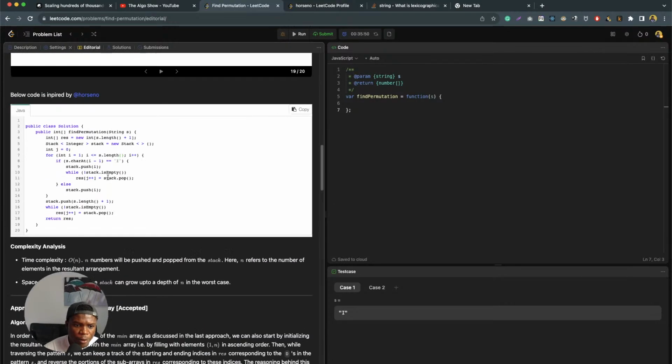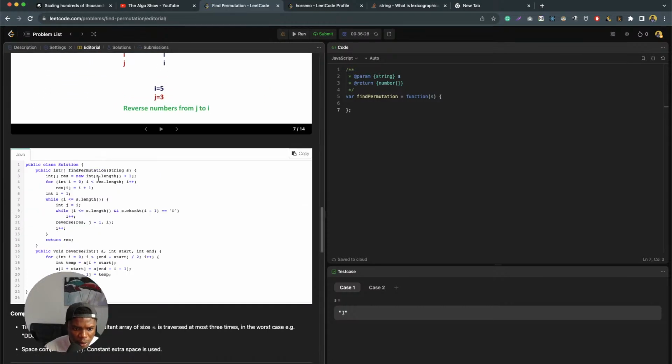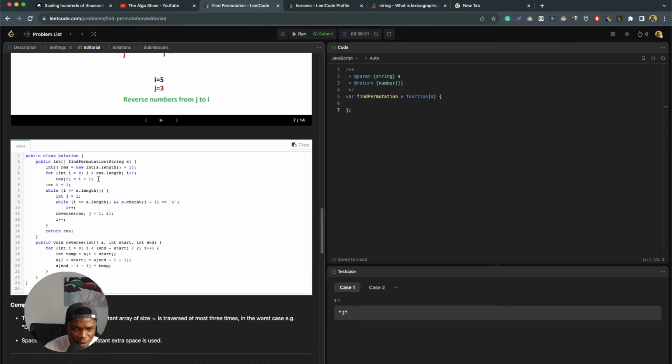Okay. So the second approach is to reverse the subsection of the main array. We can also start by initializing the result arrangement res with the main array by filling elements 1 to n in ascending order. Then while traversing this pattern, we can keep track of the starting and end indices corresponding to the D's in the pattern, and reverse the portion of the subarray corresponding to these indices. Okay. Because we're traversing once, right?